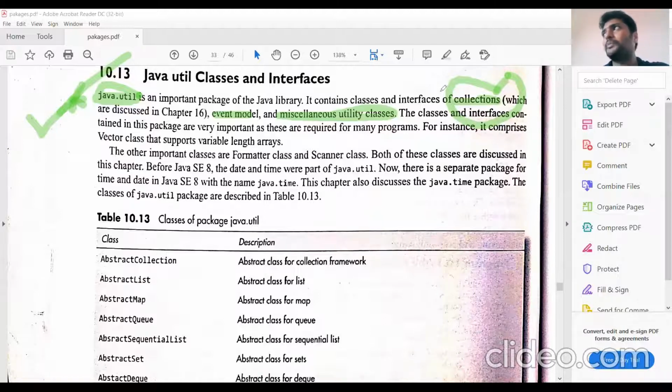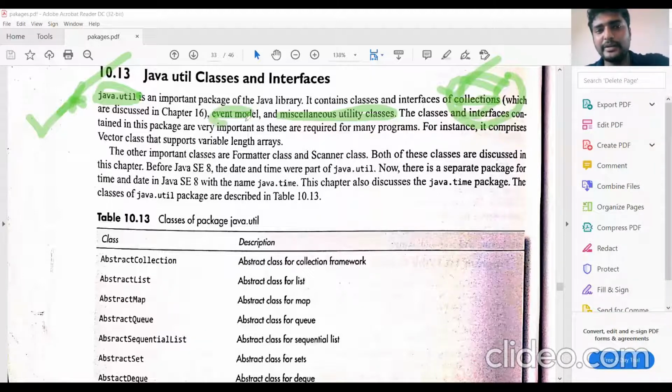We can perform many operations on collections, such as add, delete, and search; the operations performed on data can be applied to collections also. We don't have collections in our syllabus, but if you want, you can study collections.